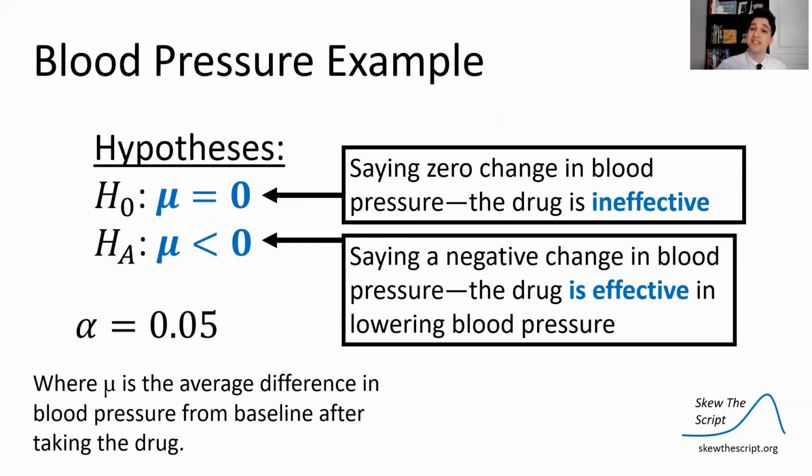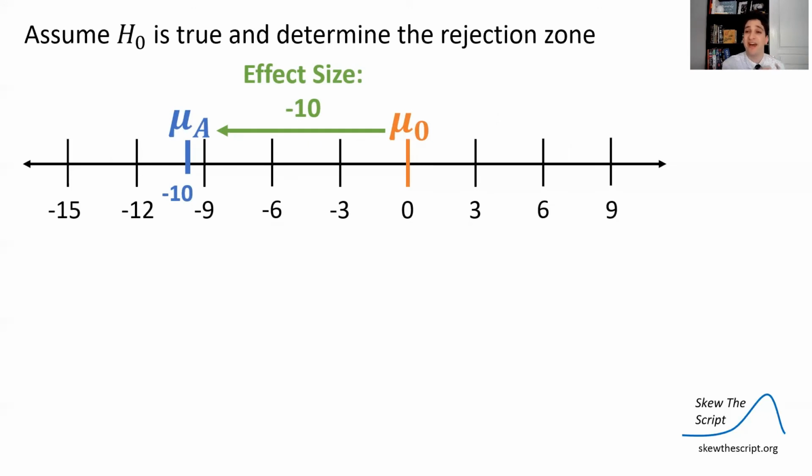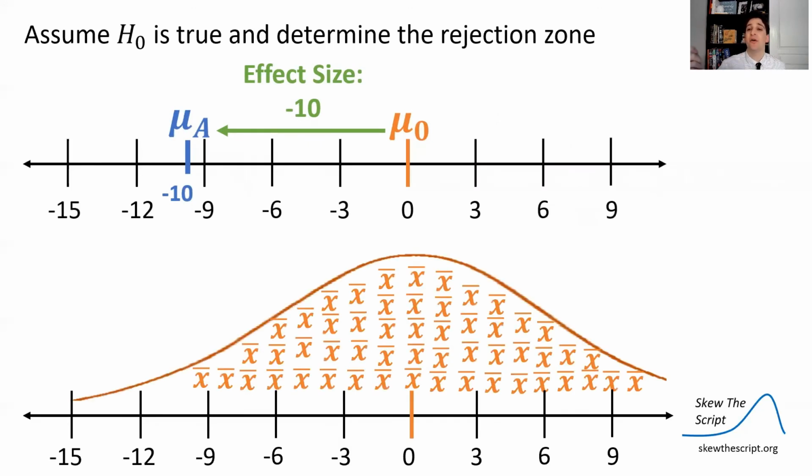We're going to see if there's convincing evidence of that from our sample. So here's the null, here's the alternative. This is the effect size we're hoping to see, that a 10 points or more drop in blood pressure will be medically meaningful. So that's the effect size. So now we're going to go through the test.